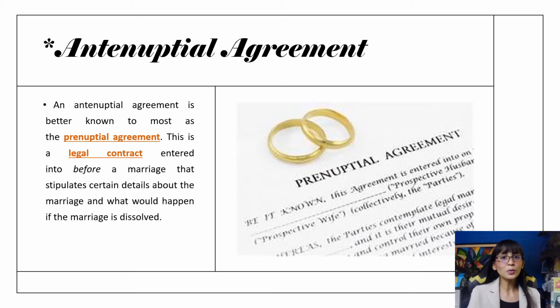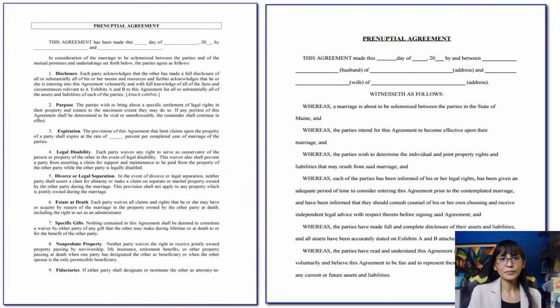And there are also examples here of antenuptial or prenuptial agreements I will show you. So these are some of the prenuptial agreement forms that I've searched off the web, because I haven't really seen a prenuptial or antenuptial agreement form in physical hard copy.